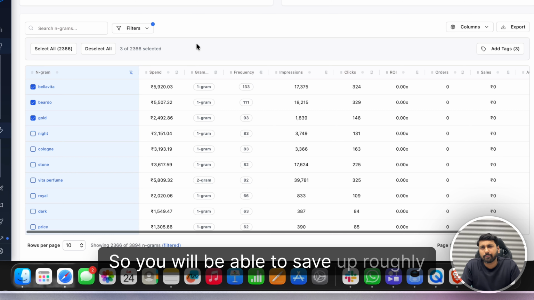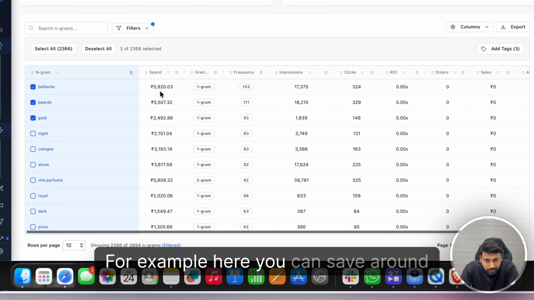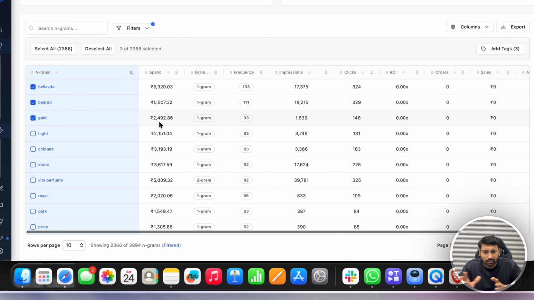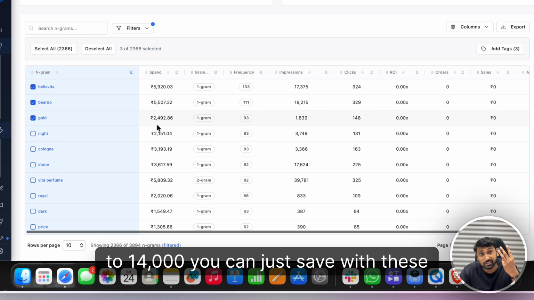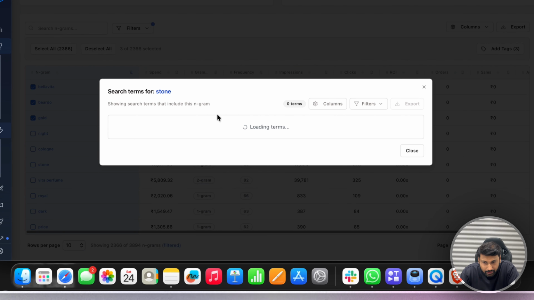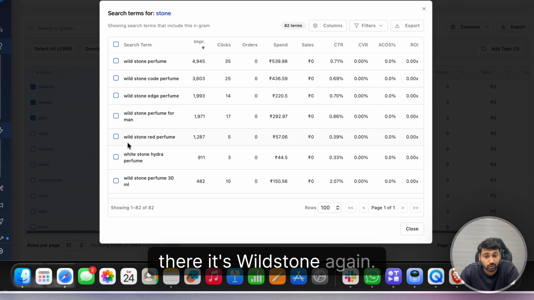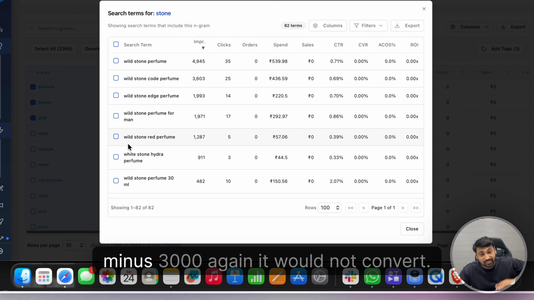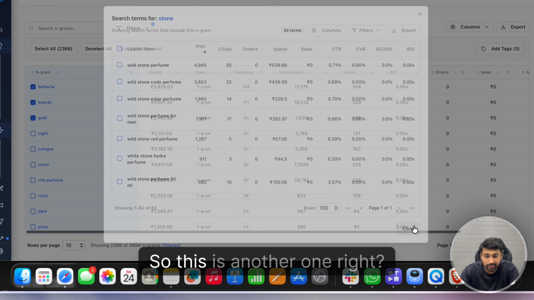So you will be able to save roughly around 13,000. For example, here you can save around 6,000, another 5,000, another 2,000. So around 12, 13 to 14,000 you can just save with these three words if you start negating. Even if you see the word stone, wherever the stone is there, it's Wild Stone. Again, Wild Stone is a very mass premium brand, 500-600 rupees product, minus 3,000. Again, it would not convert. So this is another one, right?